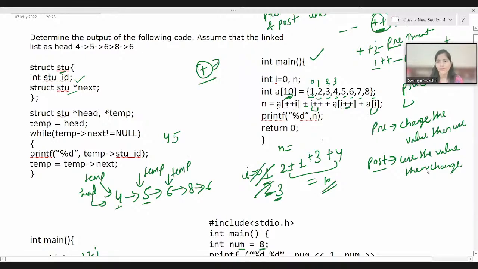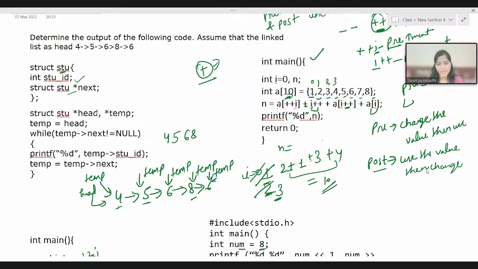Again we are going to check the while condition, temp arrow next not equal to null. Yes, it is not equal to null. So again you print the 6 and temp will be moved ahead. Again we check temp arrow next not equal to null. Obviously the condition is true, so we move inside the while loop. We print the student ID, which is nothing but 8, and temp is moved ahead.